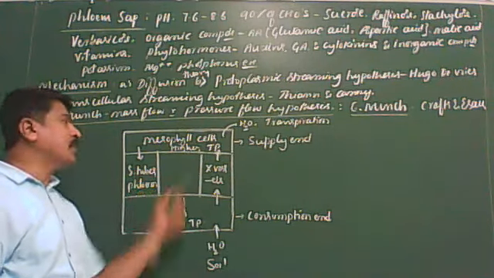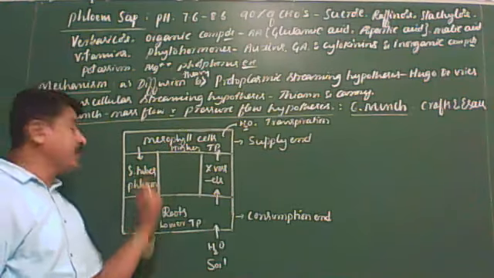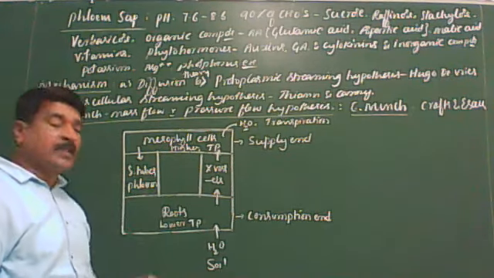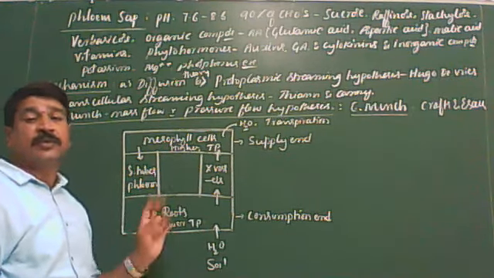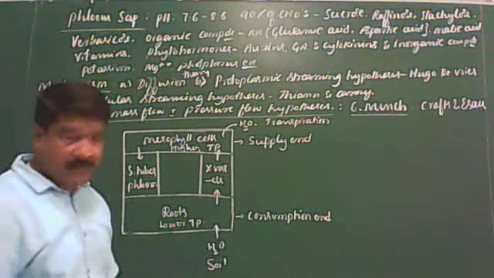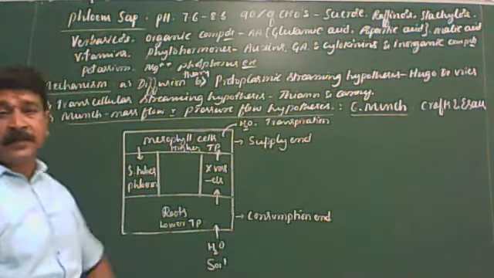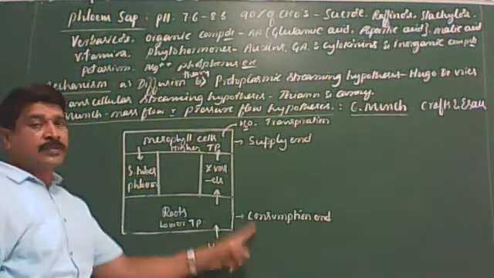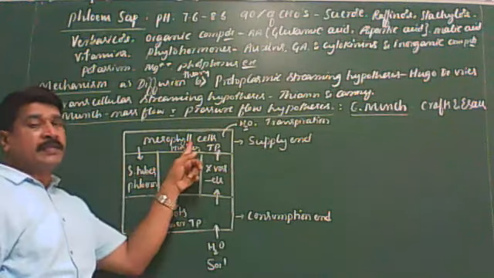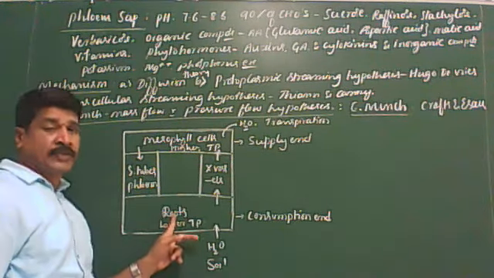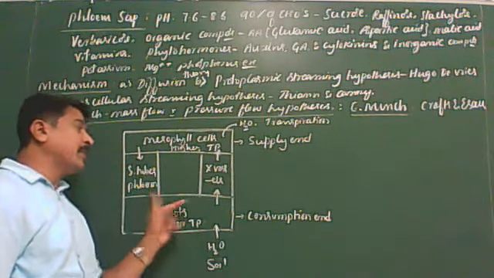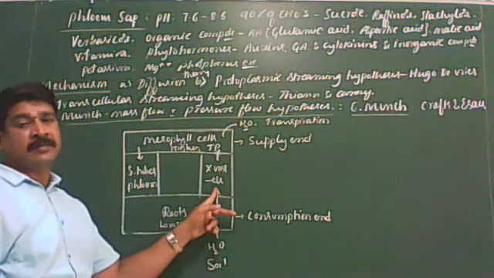Along with this water, soluble organic food molecules also enter into the sieve tubes of the phloem from the mesophyll cells. This causes a mass flow of water containing dissolved organic substances from suppliers to the consumers, that is, from the mesophyll cells of the leaf to the roots or storage organs through sieve tubes of the phloem, along with the xylem vessels.